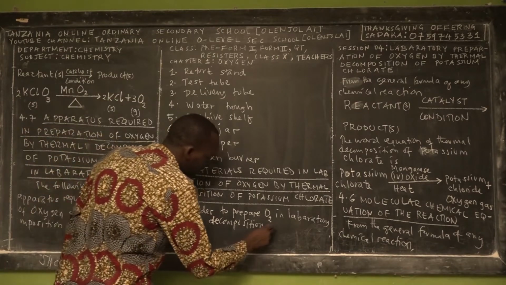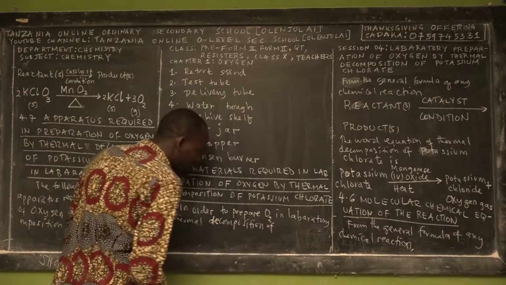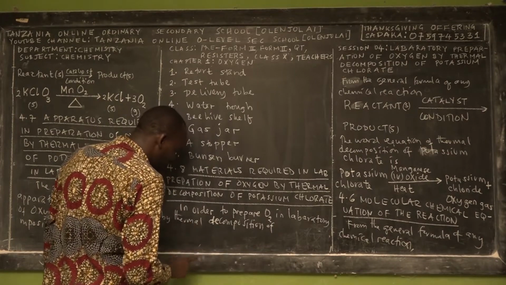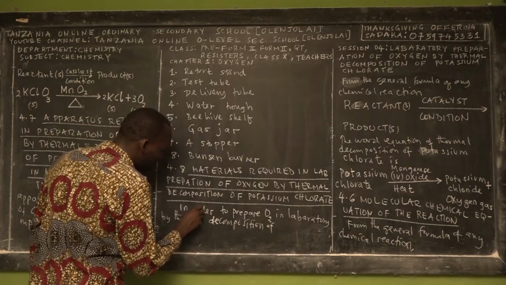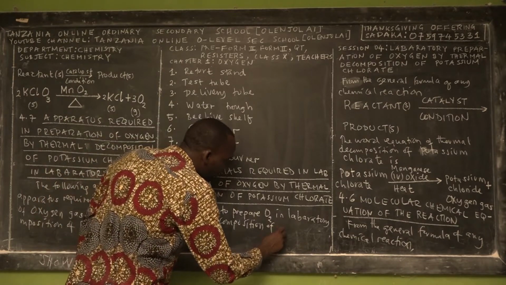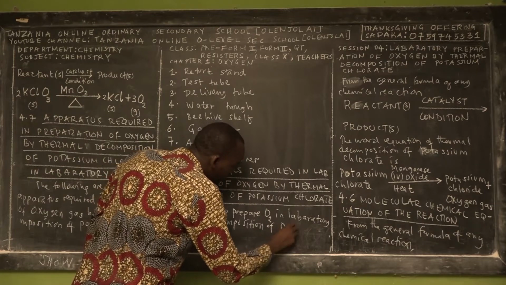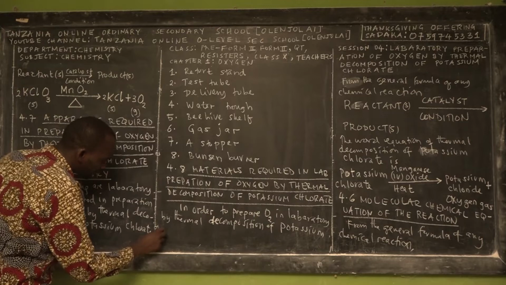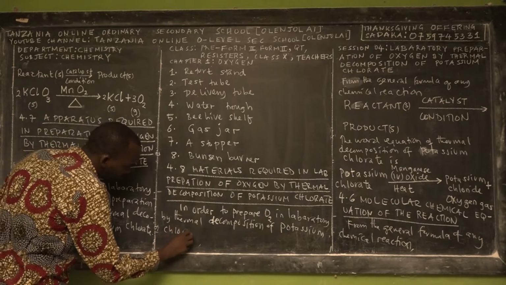Decomposition of what? Pre-NECTA. So that's what I'm telling you. These are the answers. I'm teaching answers of the questions that you might be asked at any time. Thermal decomposition of what? Of the compound called potassium chlorate.